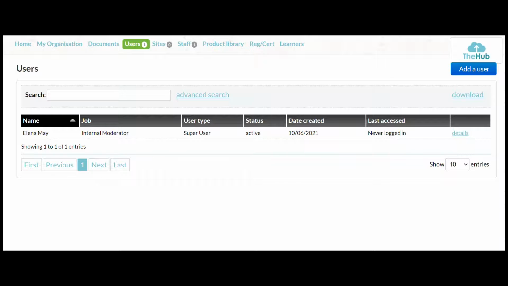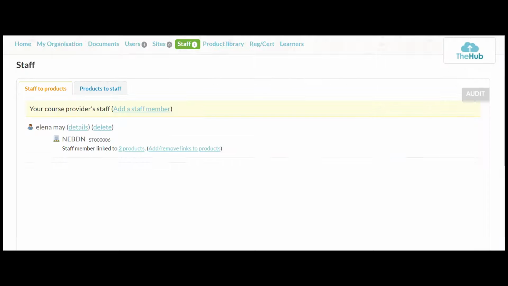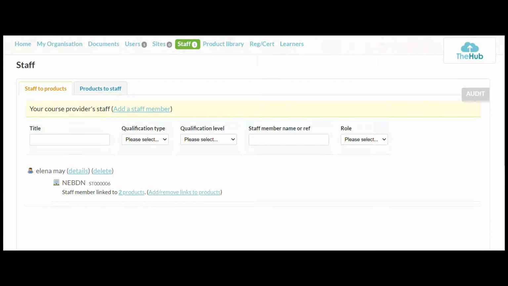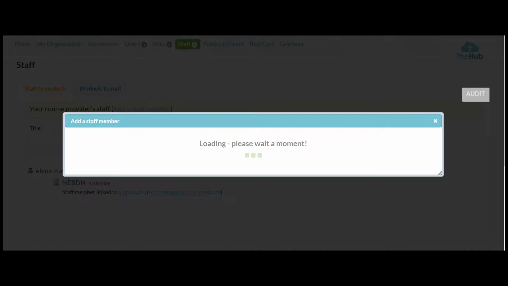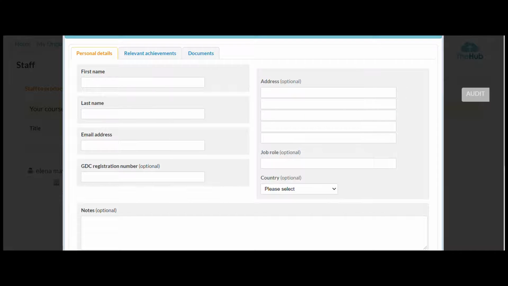So now let's have a look at staff. So if we click staff, this is where you can link your staff to your products. Okay, so you can search for your staff or you can add a staff member. So to add a staff member, just click it here, look, add a staff member. So pop it there and you can pop in their first name, their last name, email address, GDC number, everything like that.